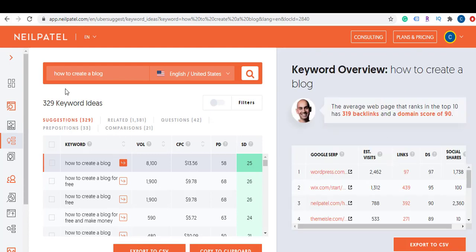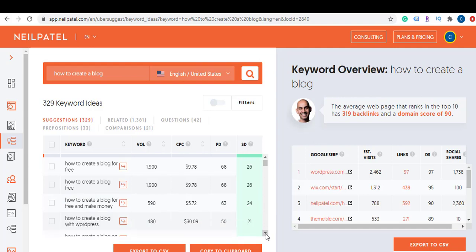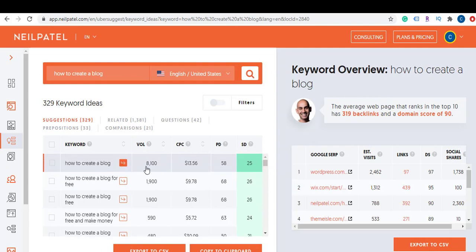Okay, so the keyword that I searched, it's on top, right? And then it lists several keywords that are related to that one that I searched. So this one that I initially searched, we went over, has over 8,000 searches a month. While if I go for how to create a blog for free, has about 1,900 searches a month, and the SEO difficulty is about the same. The cost per click is lower, right? So you understand here how it goes.